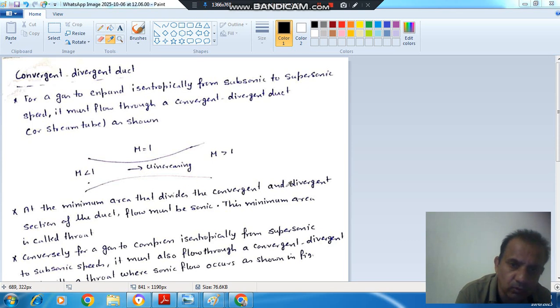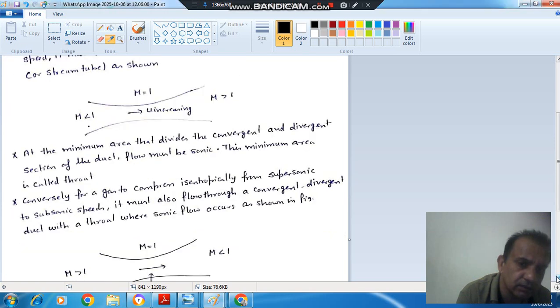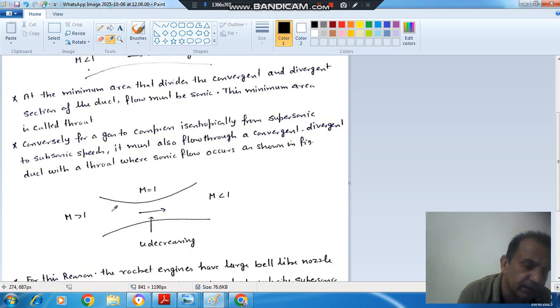Okay. So now if we want this duct to behave as diffuser, then we will take initial supersonic flow. Okay. And we will cause the Mach number equal to 1 to exist here at this section.